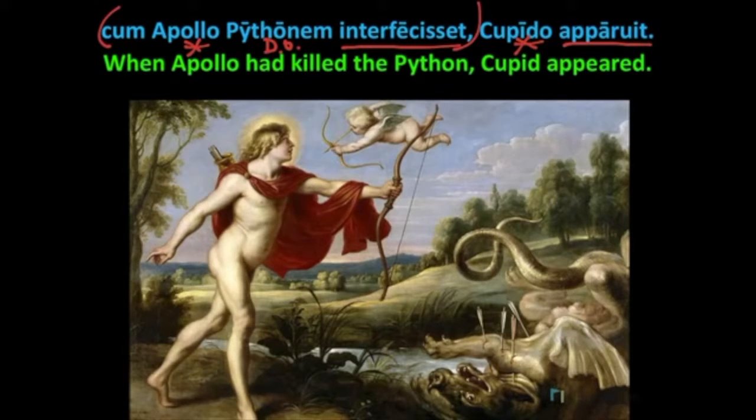And here we translated cum as when. When Apollo had killed the python, Cupid appeared. Now, as you might notice, both Apollo and Cupid are gods who use a bow and arrow. Apollo has just used his to slay a monster, but Cupid, the god of love, is a bit more playful.